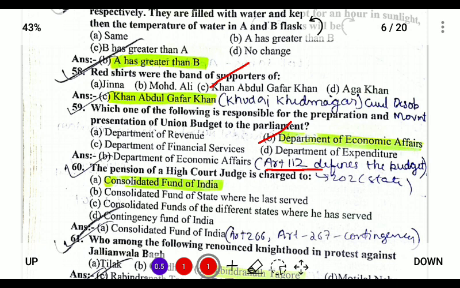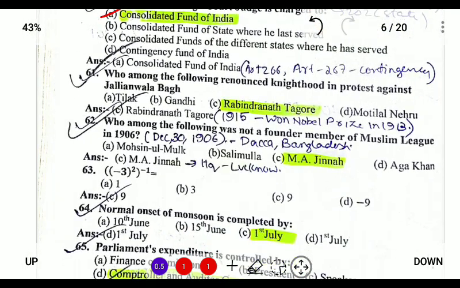Question number 60. The pension of a high court judge is charged from the Consolidated Fund of India under Article 266 of the Constitution. Next, who among the following renounced knighthood in protest against Jallianwala? So Rabindranath Tagore renounced his knighthood, which was given to him following his Nobel Prize in Literature in 1913 for his work Gitanjali, and he protested against it in 1919 following the Jallianwala Bagh massacre.